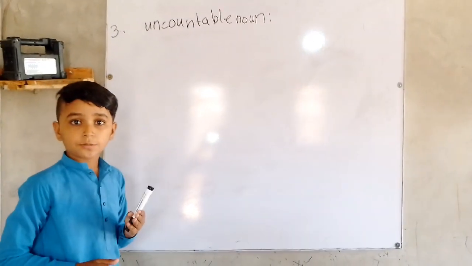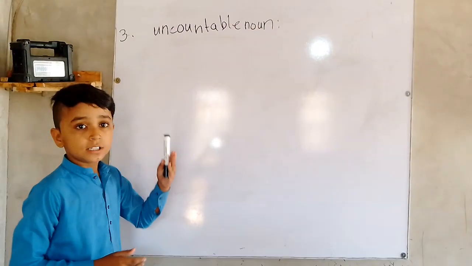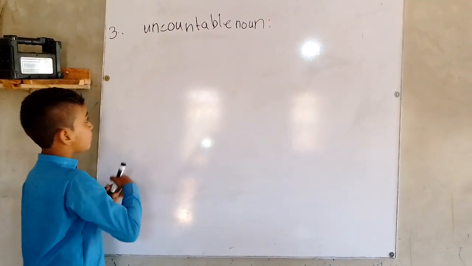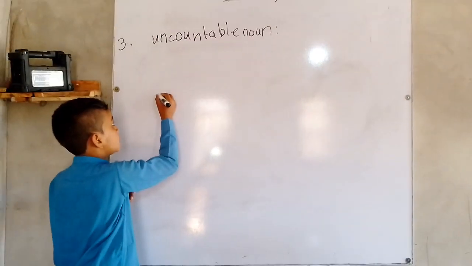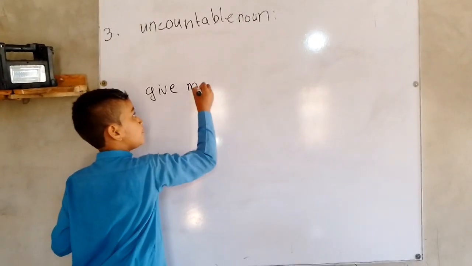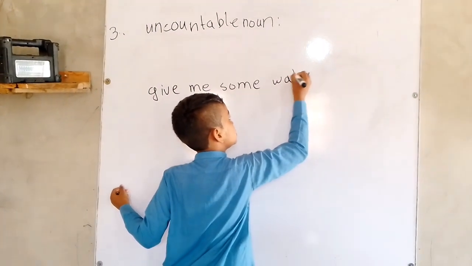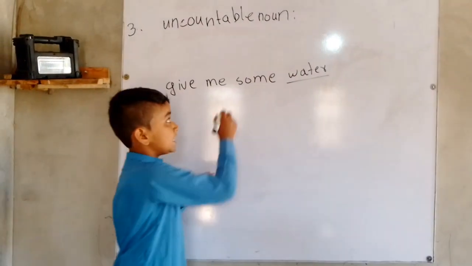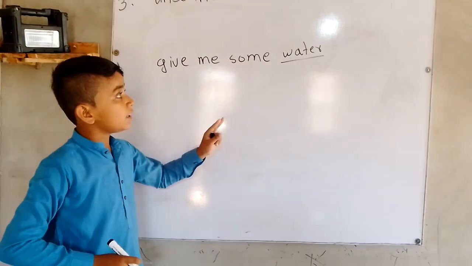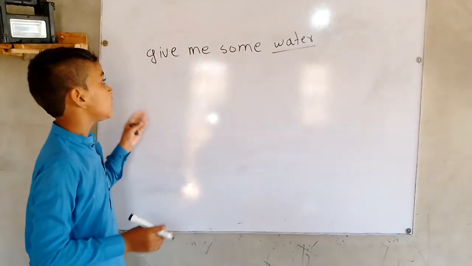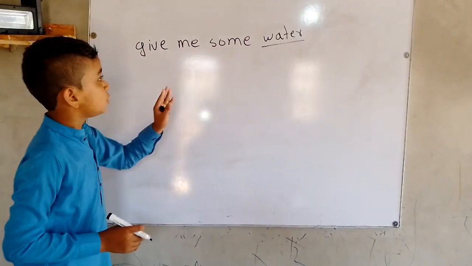The third is the uncountable noun. An uncountable noun is something we cannot count. Uncountable nouns are, for example, water. Give me some water. So this water is the uncountable noun. Some does not tell the perfect quantity of water. We cannot say give me one water, give me two water. So this is the uncountable.